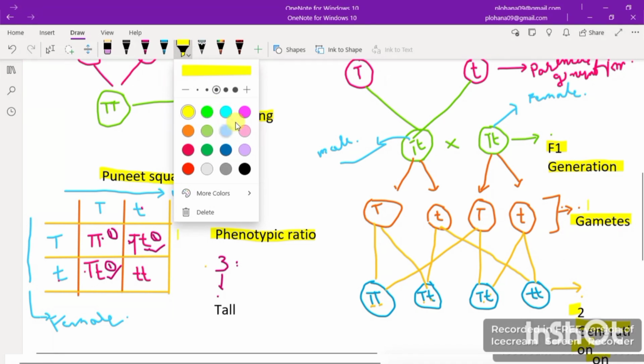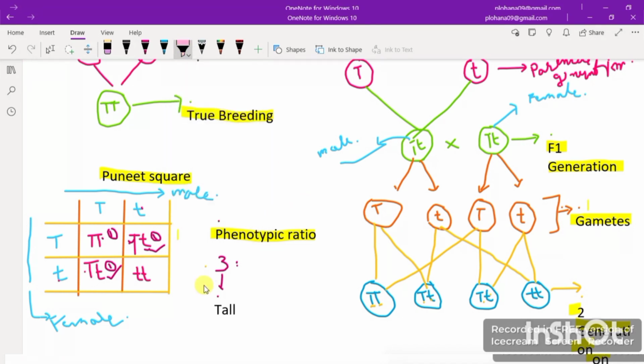Now I'm just going to find out the dwarf plant ratio. This is the tall plant ratio. Now we are just going to see the dwarf plant. How many dwarf plants have we gotten? As you can see here, only one. Small t will produce what? Will produce the dwarf plant. So here I can write 3, which is for tall, and 1, which is for dwarf.